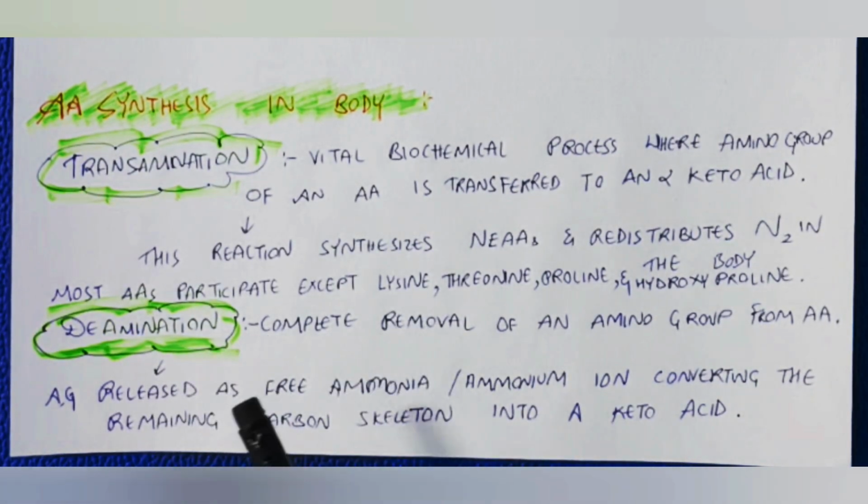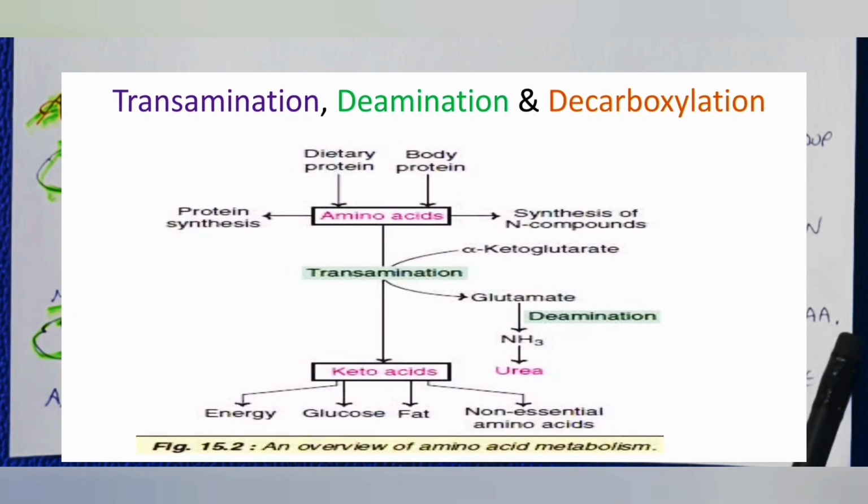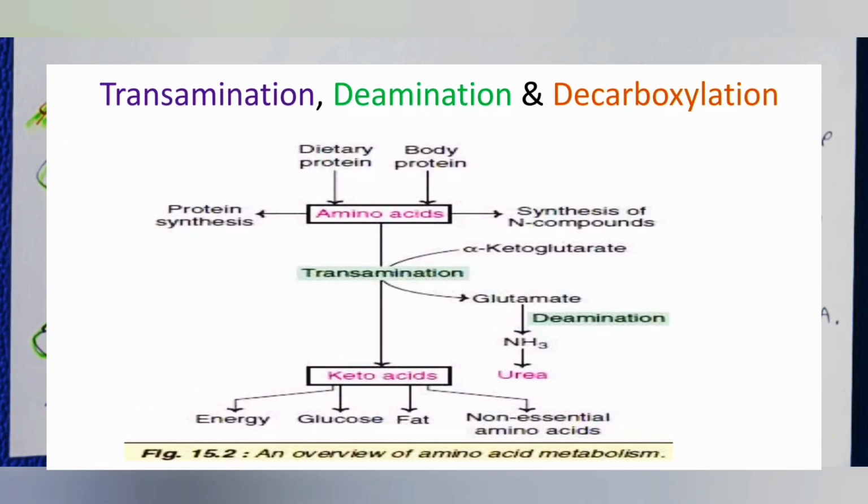There is deamination, wherein complete removal of an amino group from an amino acid happens, whereby the amino group is released as free ammonia or an ammonium ion, converting the remaining carbon skeleton into a keto acid. We know that ammonia is very harmful, hence it gets excreted as urea.